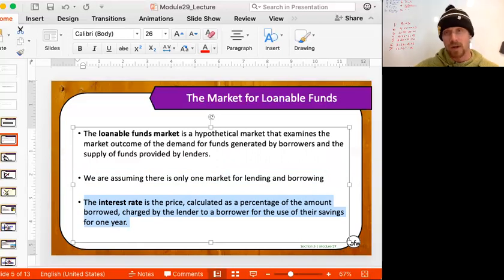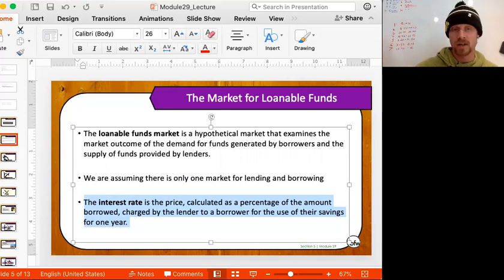If you remember over here on page 19, there's several interest rates we talk about. The nominal interest rate would be the rate that you go to the bank and the bank says, we're going to charge you 5% interest on this loan. That's the nominal interest rate. The real interest rate is whatever rate they say they're going to charge you minus the expected inflation.